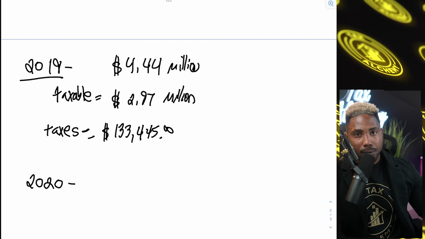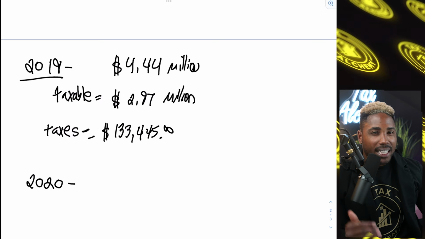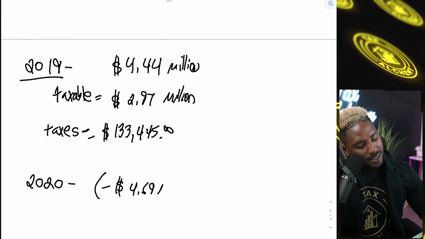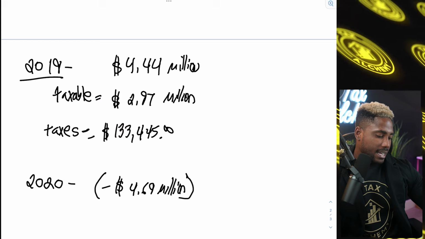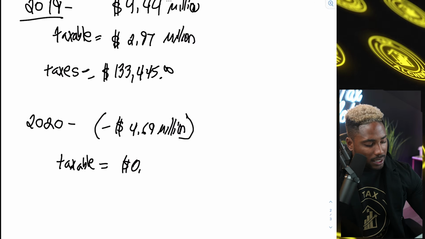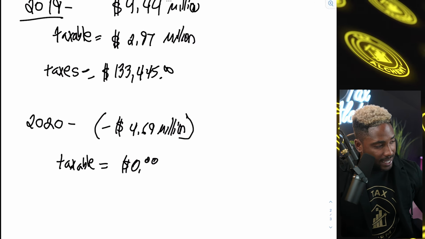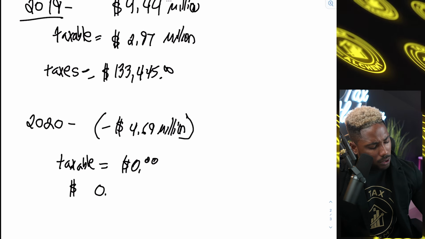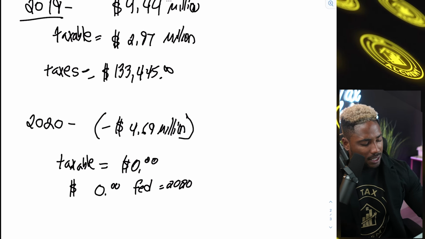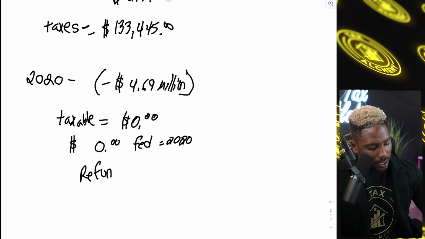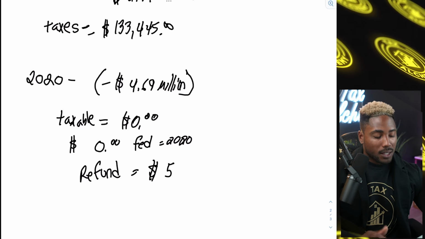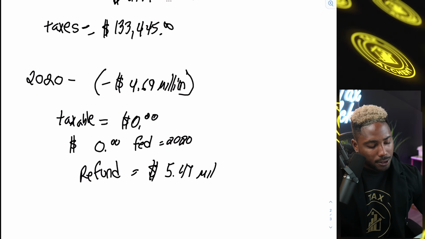All right, let's jump into year 2020. For 2020, the former president and his wife declared a negative income in the year of 2020. The negative income amount was $4.69 million, and of which taxable income for the year of 2020, he had $0 in taxable income, and he paid $0 in Fed taxes for the year of 2020. And his refund this year, in the year of 2020, he actually got a federal tax refund. His refund that he received back from the government, which means the government gave him money back, was $5.47 million.